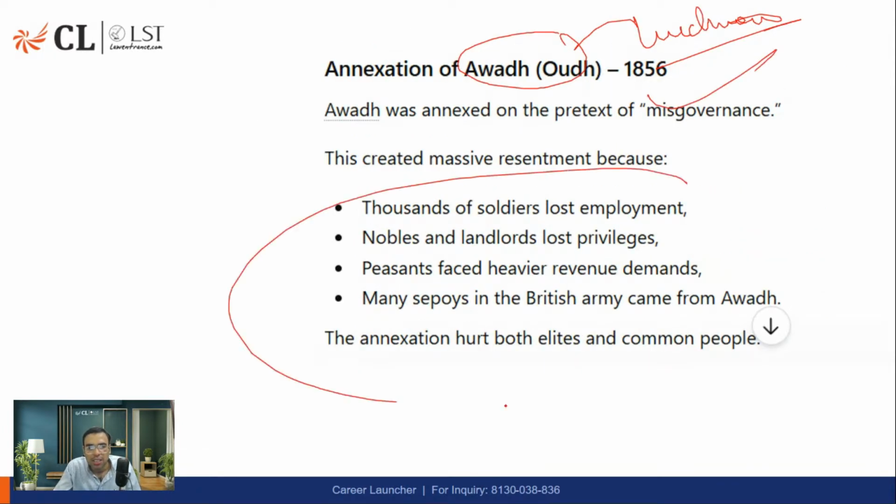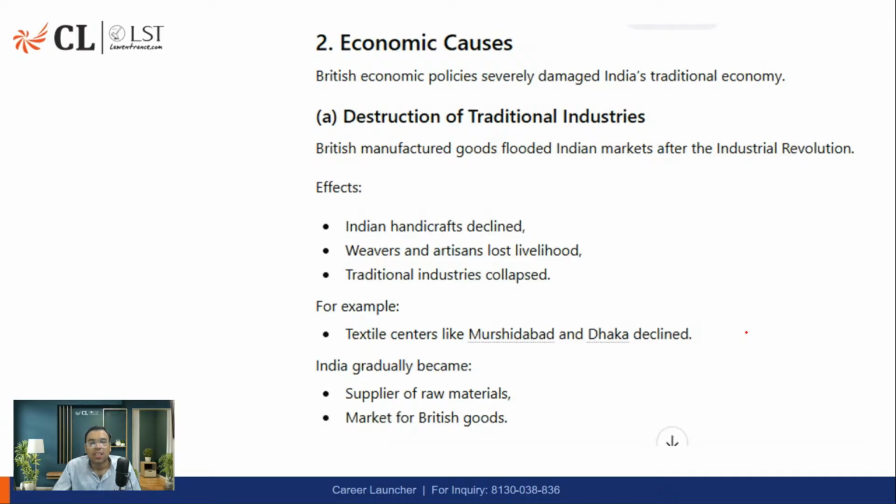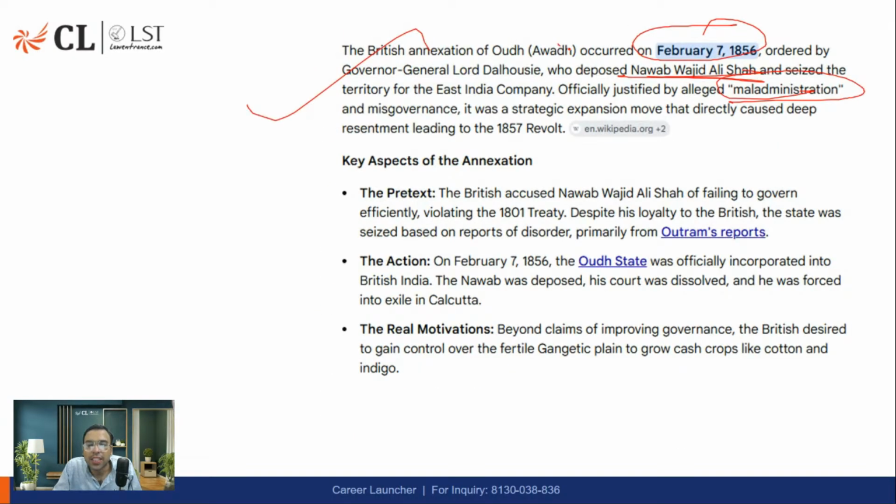Okay. And this led to mass unemployment, nobles and landlords lost privileges, many peasants, and the local handicrafts that existed, those people, they were destroyed, because the British were not concerned about promoting local handicrafts, etc. So common people, they did not give employment. All those stuffs they bought from their own country. So that was it. So actually there were multiple reasons also.